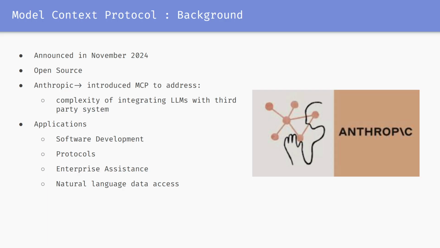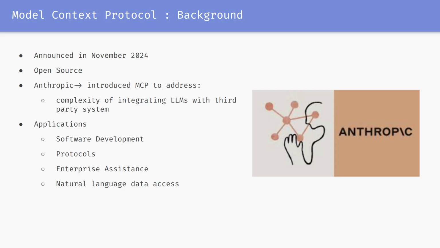Some more background information about this protocol is that it was announced in November 2024 as an open source standard for connecting AI assistants to systems or data libs, including content repositories, business management tools, and development environments. This addresses the challenge of information silos and legacy systems that constrain even the most sophisticated AI models, right? Anthropic introduced MCP to address the growing complexity of integrating LLMs with third party systems.